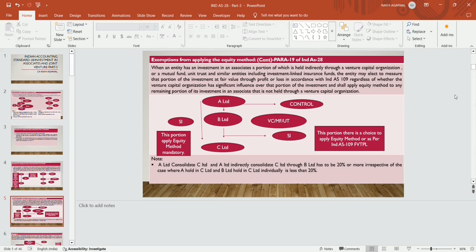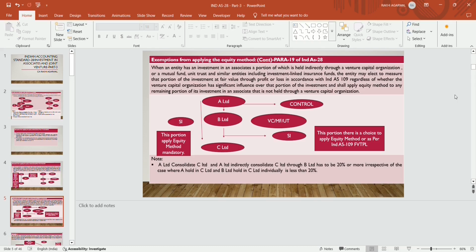In order to check whether 20% or more is there, that is whether there is significant influence or not, suppose A Limited directly invests in C Limited, that is 15%. Through the subsidiary they invest 10%. So we will calculate, in order to check whether the entity has significant influence or not, all together we will consolidate, that is 10% plus 15%, 25%. The definition of significant influence is met.